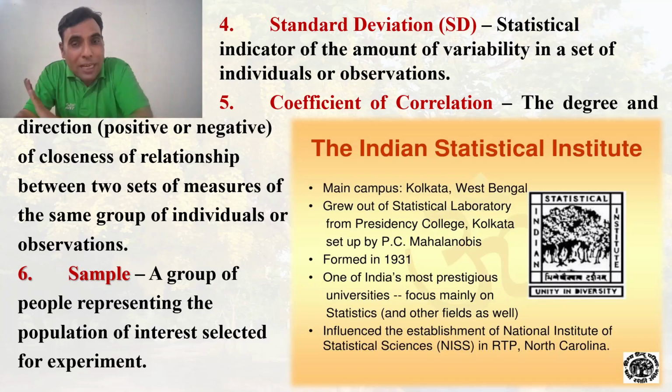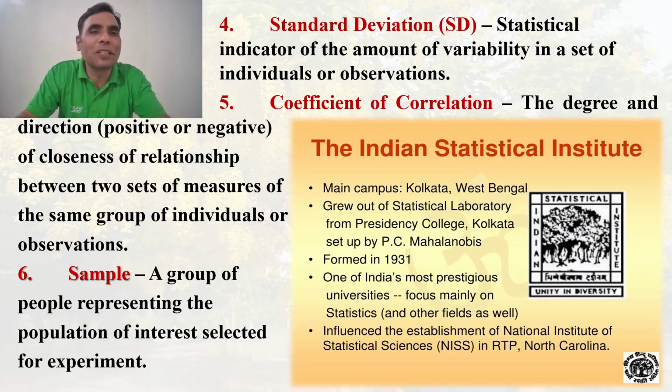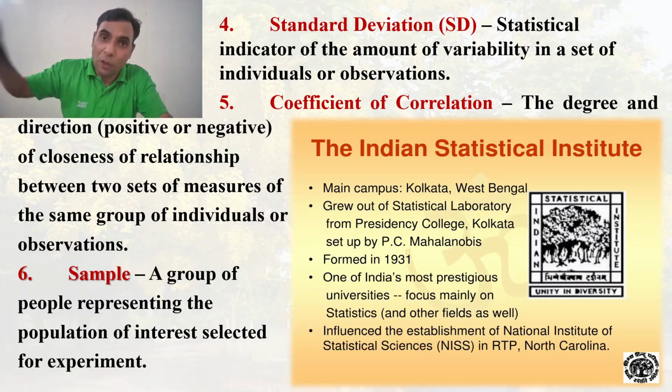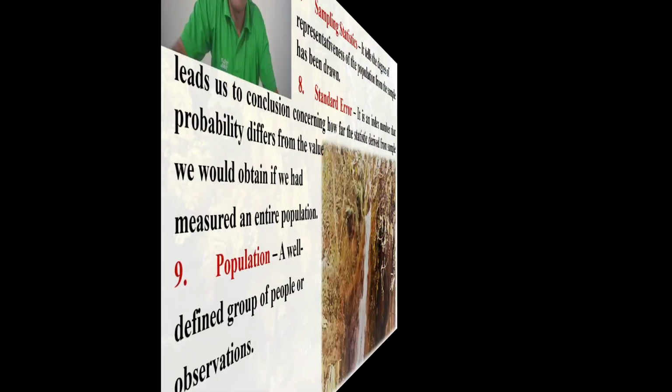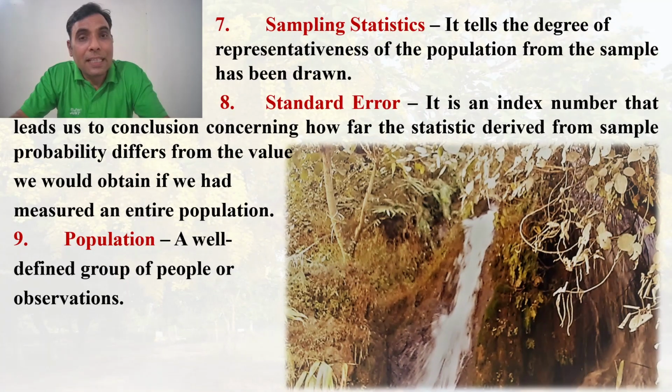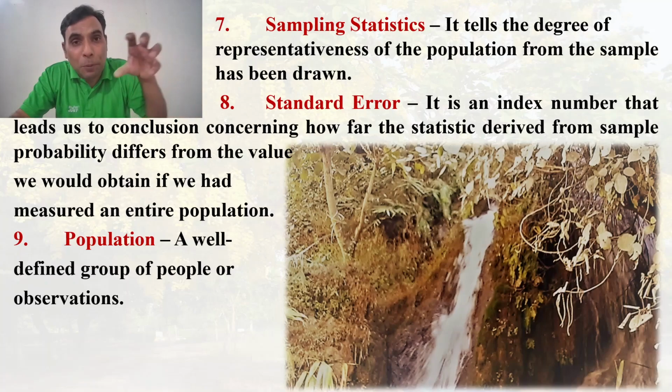If the selection is not random, then it's assumed in statistics that the sample is not representative of that particular population from which the sample has been drawn. Then sampling statistics. It tells the degree of representativeness of the population from which the sample has been drawn.